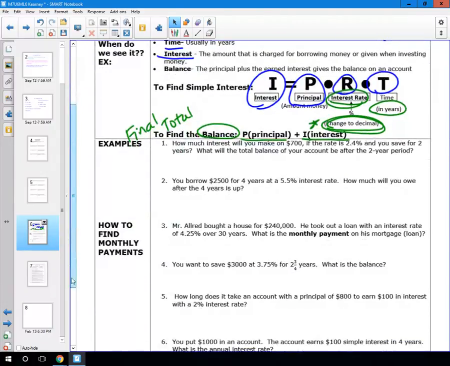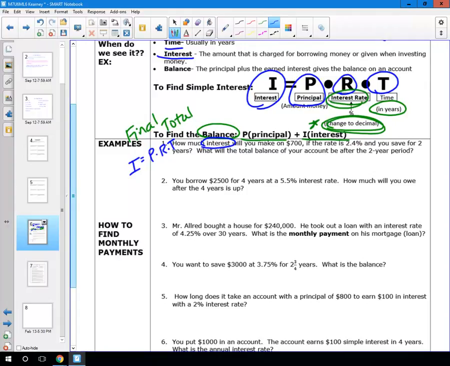Now, I know Ms. Kearney just did a lot of talking, but these problems are actually pretty mega easy, okay? So let's do a practice problem so you can see just how easy these are. Whenever you get to a problem, like we're going to do the first one together, and you see that word interest, when you see that something's earning interest, I want you to automatically go ahead and write your formula. I equals P times R times T.